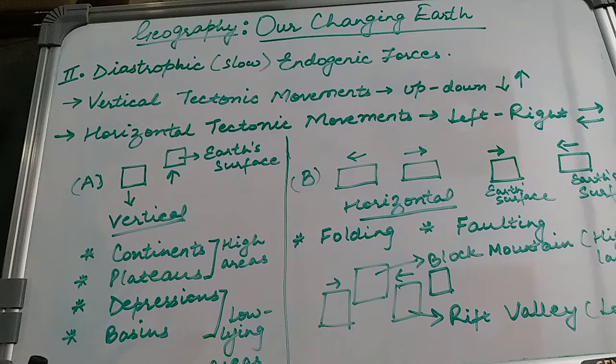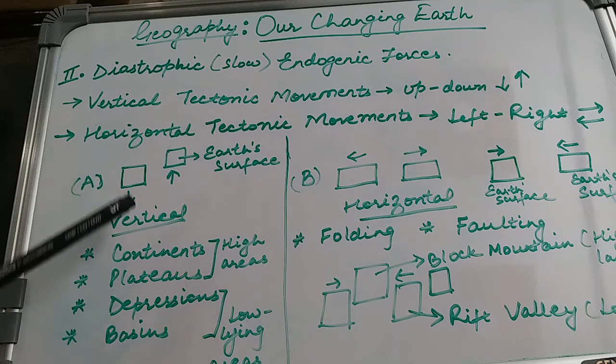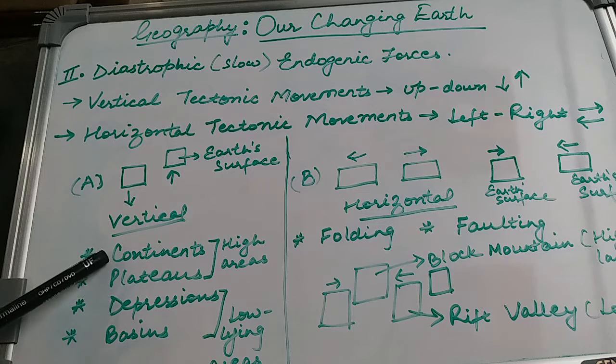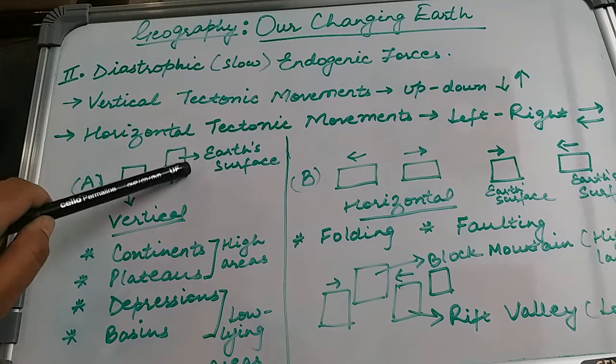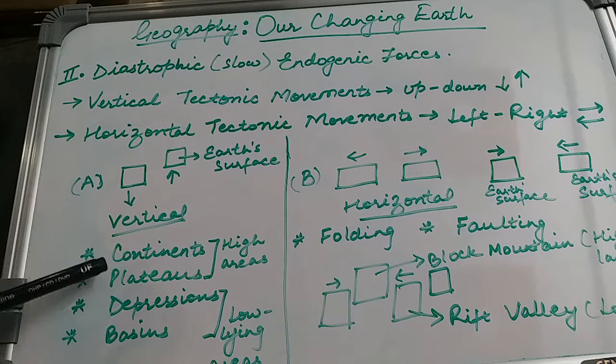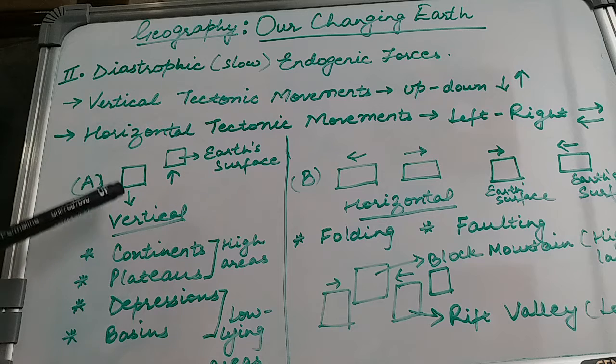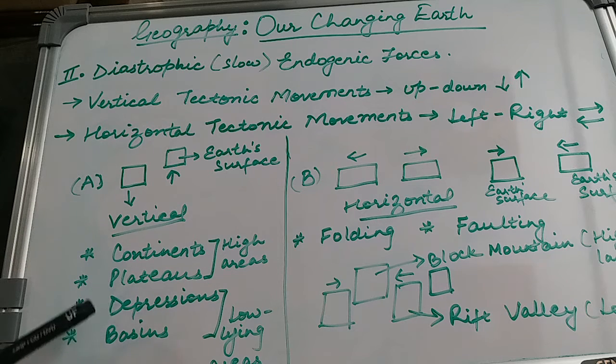So, when the tectonic plates or the earth surface moves up, down, or in vertical motion, it can cause continents and plateaus, as the high rising area will lead to the formation of continents and plateaus, and the low-lying or downward moving area will lead to the formation of depressions or basins. Basins are usually those areas which are near the rivers or other water bodies. Let us now check out what the horizontal tectonic movements are.